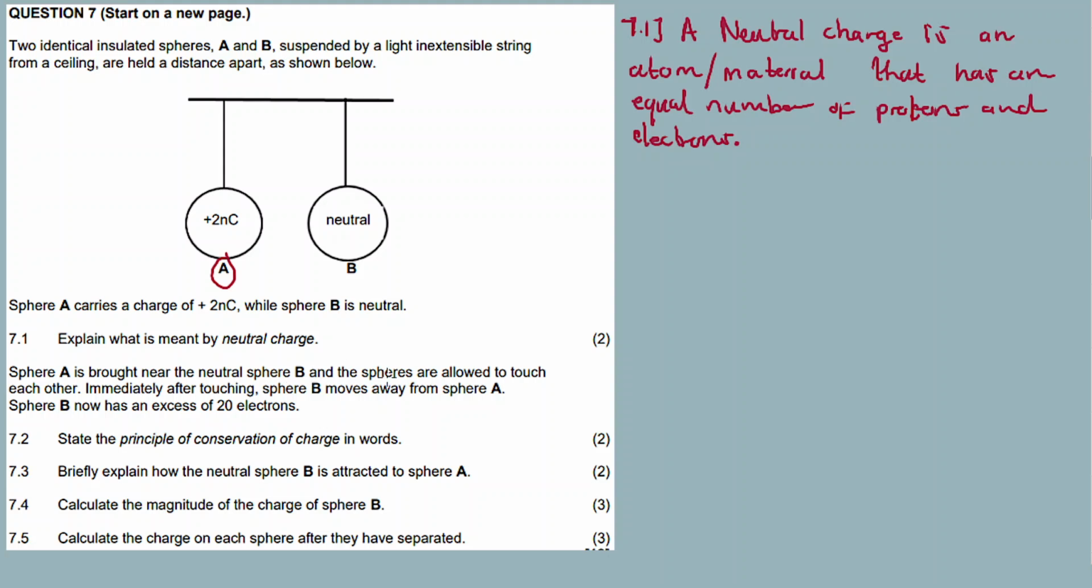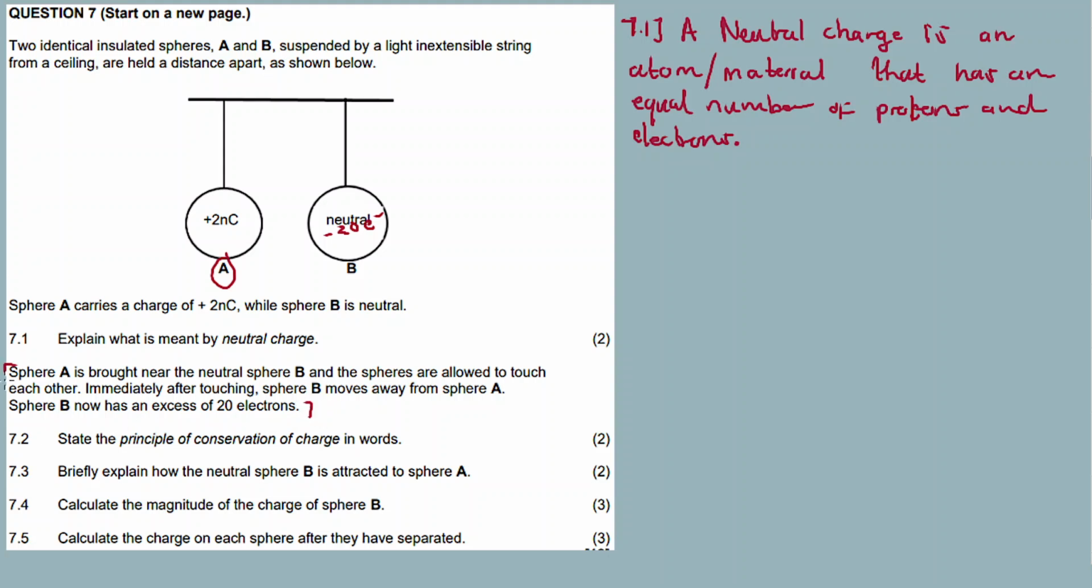7.2, but before basibhalele love letter la, but sphere A is brought near the neutral sphere B, and the spheres are allowed to touch each other. Immediately after touching, sphere B moves away from sphere A. Sphere B now has an excess of 20 electrons, so lezi ziyathatha, then in excess B uba in excess ngama electrons I 20 electrons. Okay.